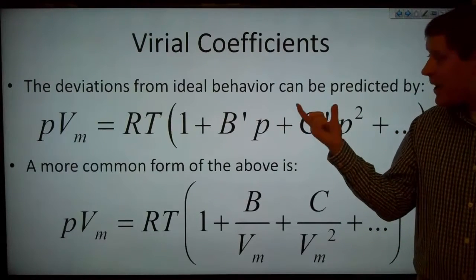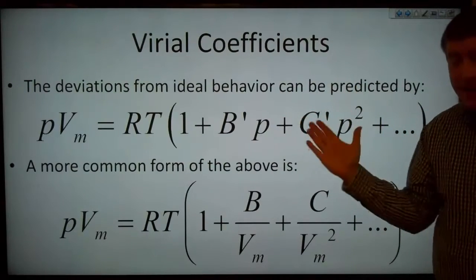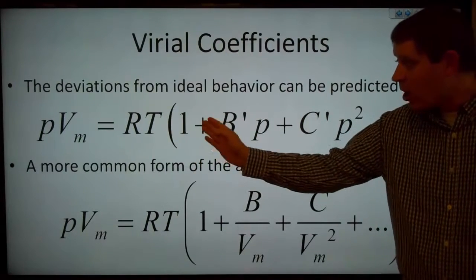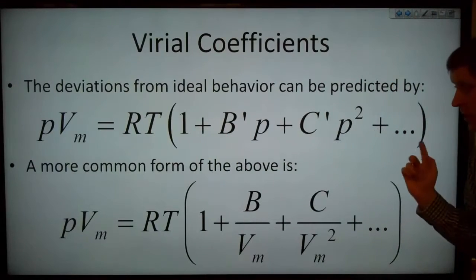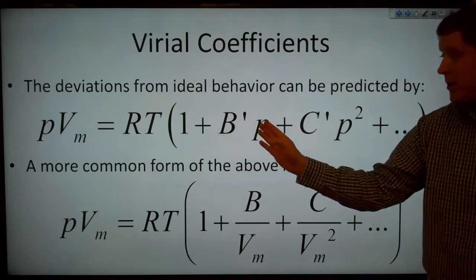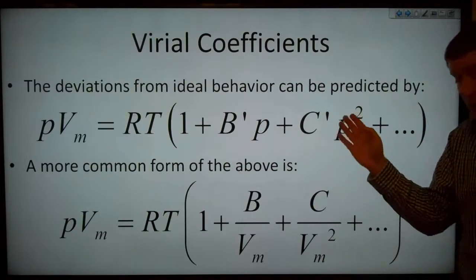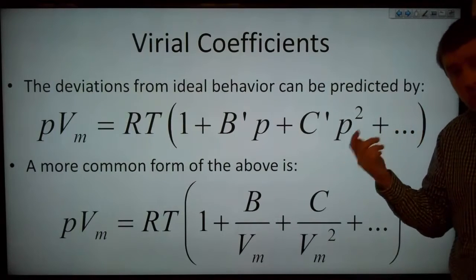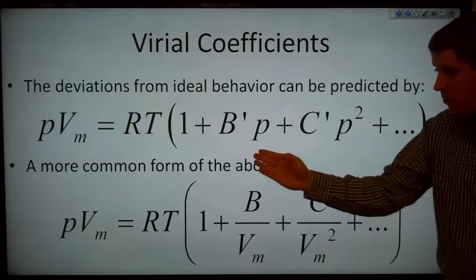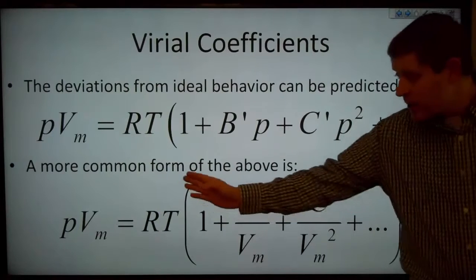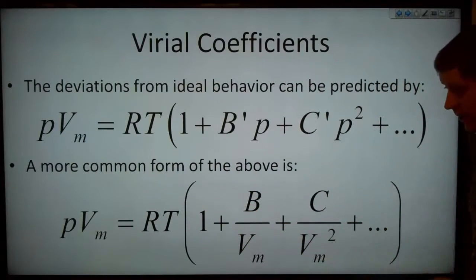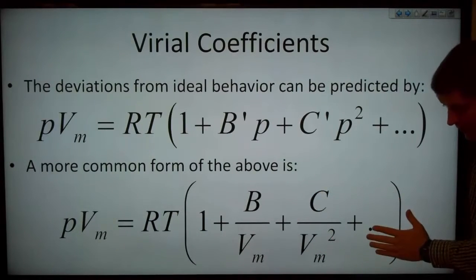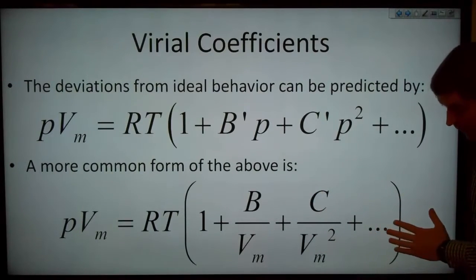So the deviations from ideal gas behavior can be predicted by this equation. So we've got pressure times the molar volume is equal to R times T times this quantity, where now we have 1 plus B prime times P plus C prime times P squared, and so on. So we'd have D prime times pressure cubed. And a more common form of this is P times Vm equals RT times the quantity 1 plus B over Vm plus C over Vm squared, and so on.